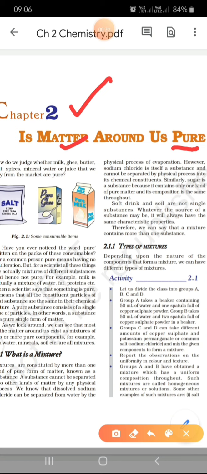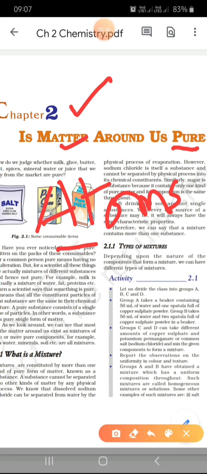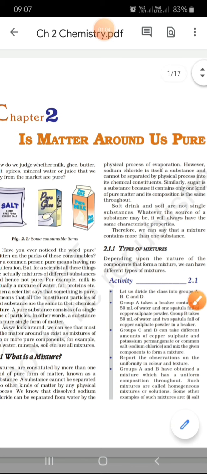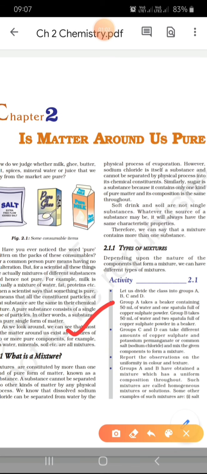So pure substance, when I say the word pure, what does it mean? It means that it is made up of only one type of particles. Okay? These particles are called as atoms or molecules. So if I say that a substance is pure, that means it is made up of same type of atoms or it has same type of atoms or molecules which are present in it, or particles are of the same kind. So this definition is given here in this form. A pure substance is one which consists of a single type of particles, and these particles are nothing but atoms and molecules.